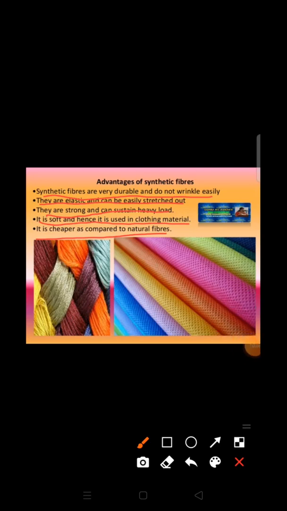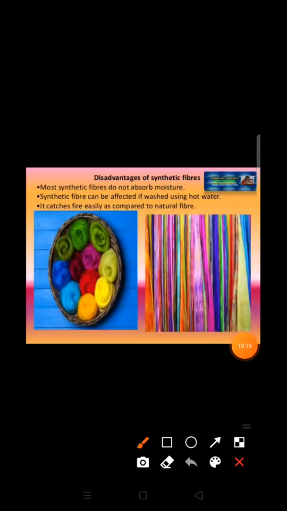Now let's discuss the disadvantages of synthetic fibers. So, what are the disadvantages? Most synthetic fibers do not absorb moisture. So, they do not allow air to pass through them, and that is why they are not good for summers. And synthetic fibers can be damaged if washed using hot water.